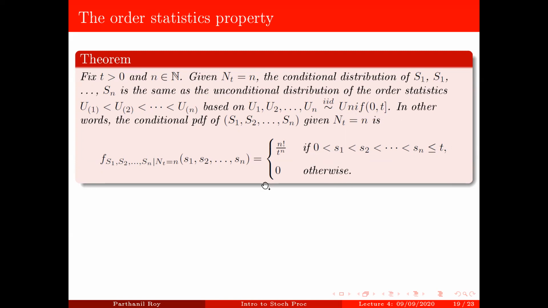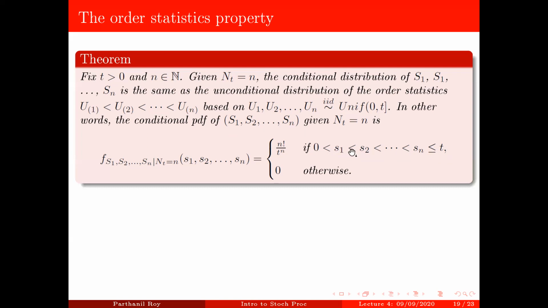Note that if you didn't have order statistics, this n factorial won't be there. You would just have the joint density of U1 to Un, which is 1 over t to the power n, and they would have no constraints, all of them unconstrained between 0 and t. However, we are talking about order statistics, therefore we have to fix the ordering from S1 to Sn.